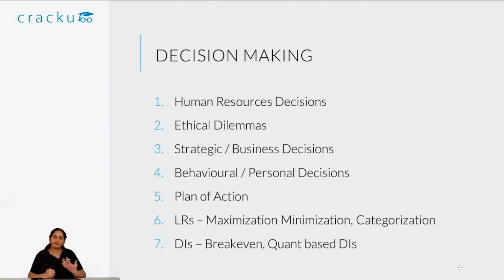Then the last type of context that is generally given is behavioral or personal, saying that, okay, I ordered from a shopping site that cheated me, how should I react to it? So this is basically personal sense. This is not a business related DM set as such, but it tests your maturity and your pragmatism. All of these are essentially a test of your maturity, understanding, or your emotional quotient as a manager and a business person. So you have to think that this test is basically of how mature, pragmatic and business minded I am.